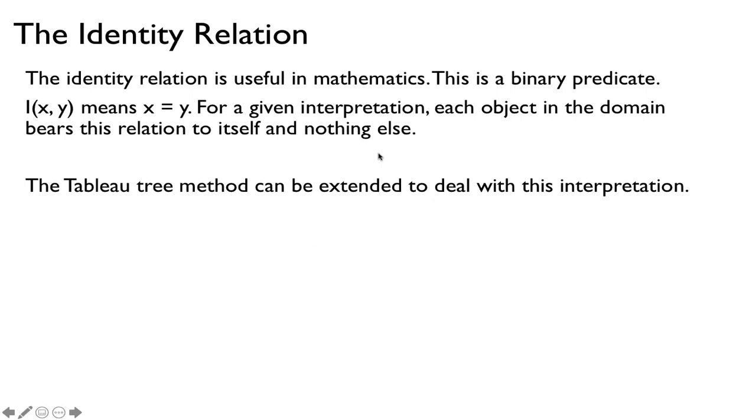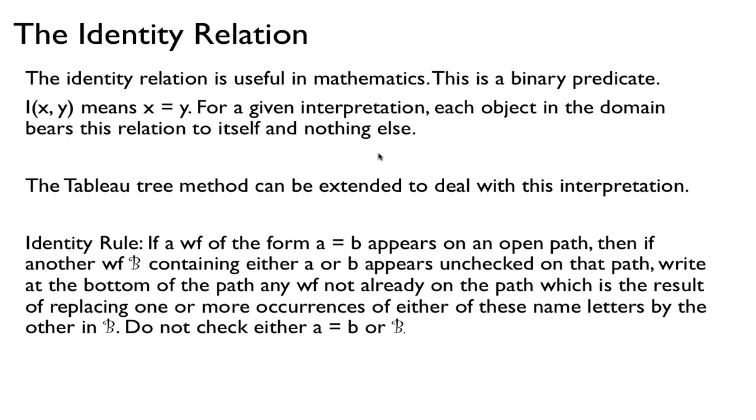So we can extend the Tableau tree method to include this extra predicate because it's so useful in math. This rule is very simple. It says that if you have A equal to B on an open path, and you have another well-formed formula, say beta, and that has either A or B in it, then we can replace any occurrence of A with B or vice versa. This is basically a substitution, right?